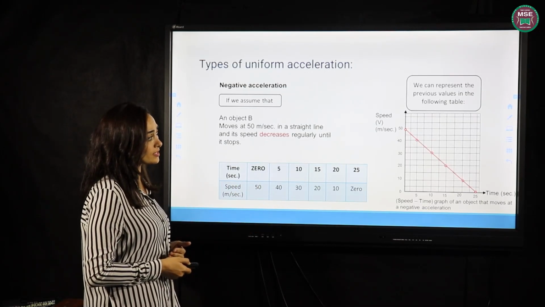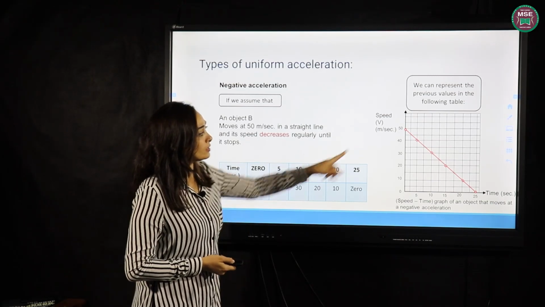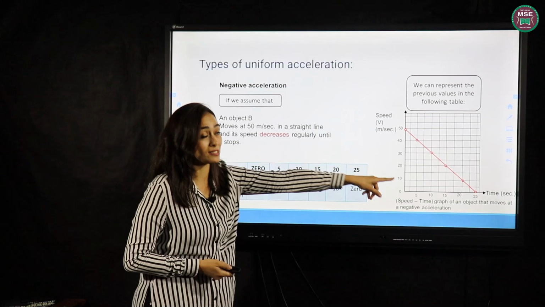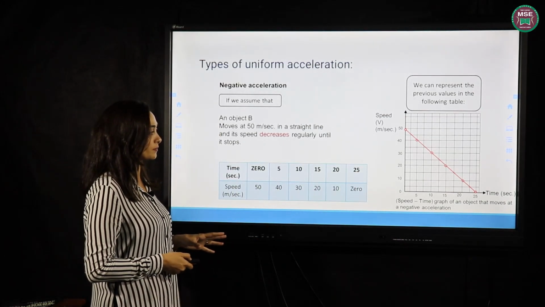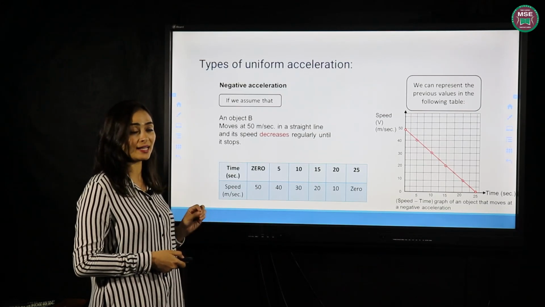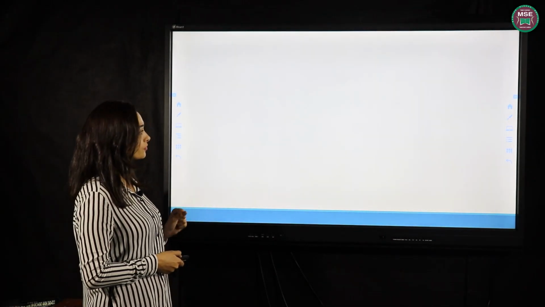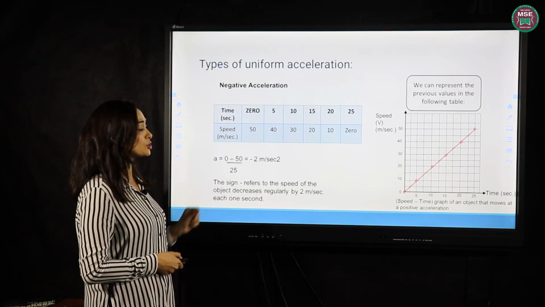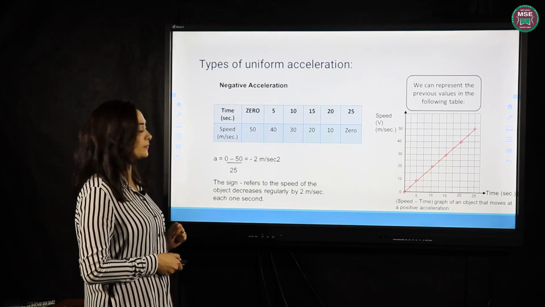The graph here is presented by a speed and time graph. The graph is completely different from the one for positive acceleration. So we have two types of acceleration, positive and negative. If I want to calculate acceleration from this table or from the graph, acceleration equals V2 minus V1 over delta t.